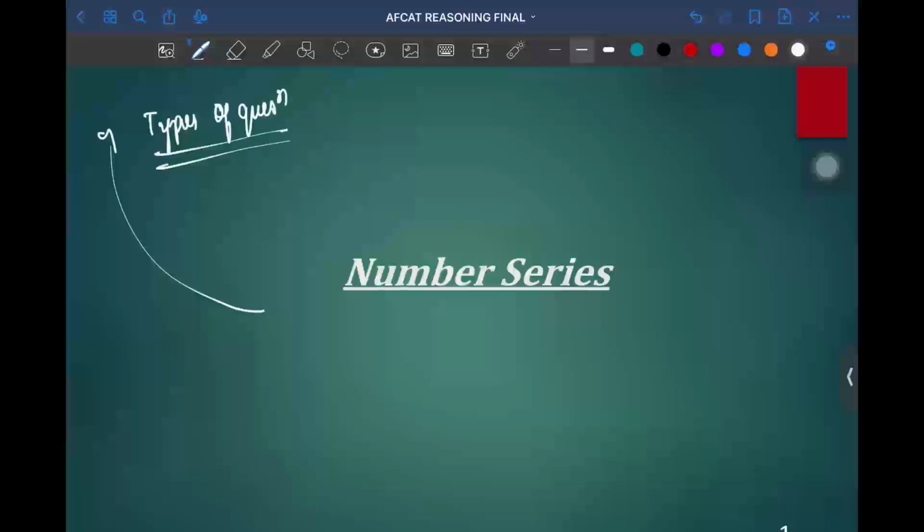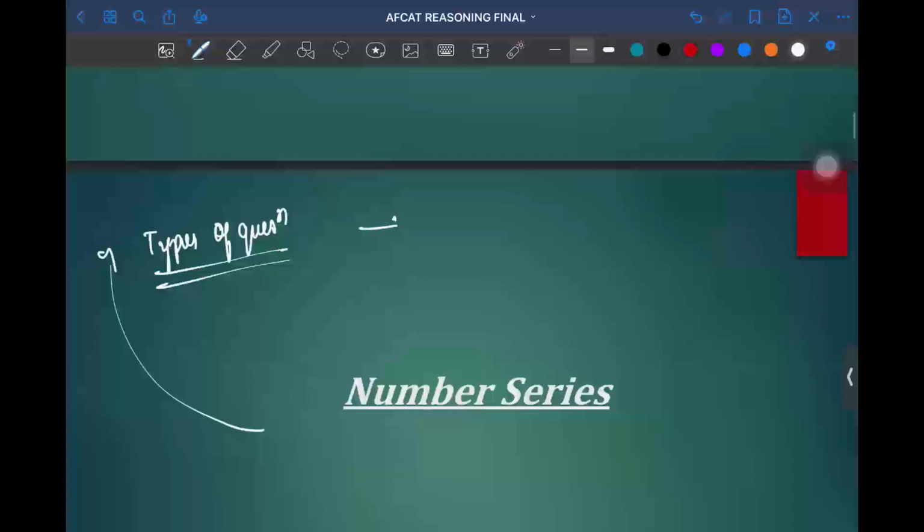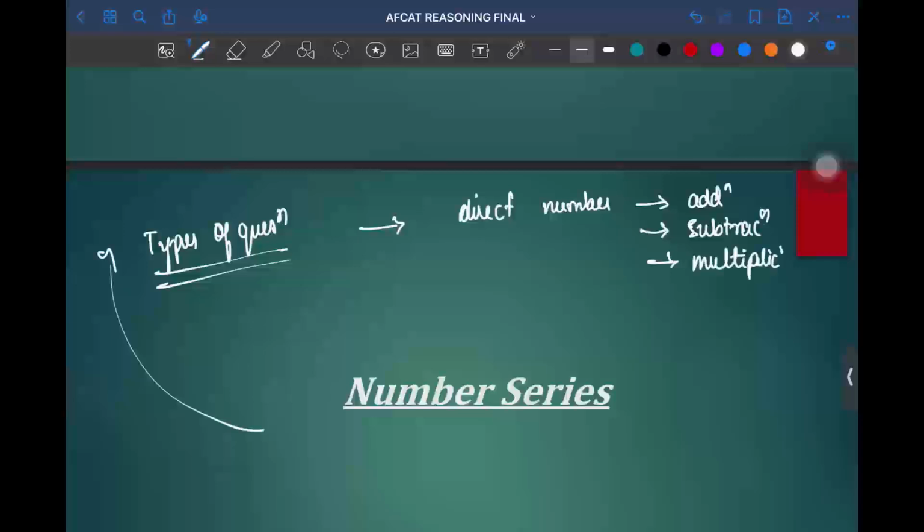Here it includes direct number series, where you can find addition of numbers, subtraction, multiplication, or division.